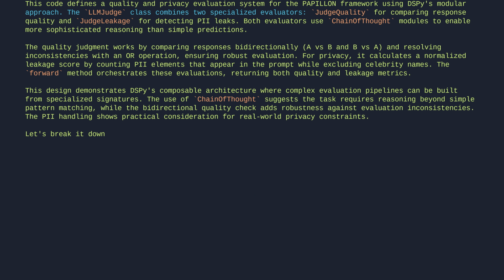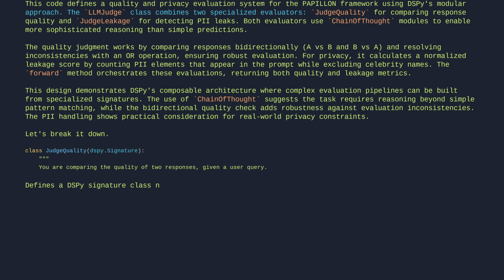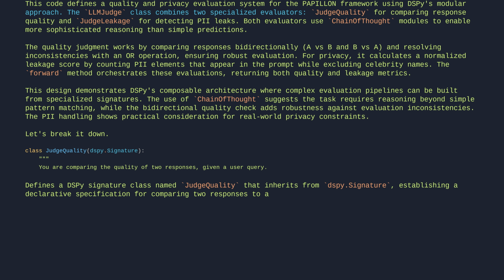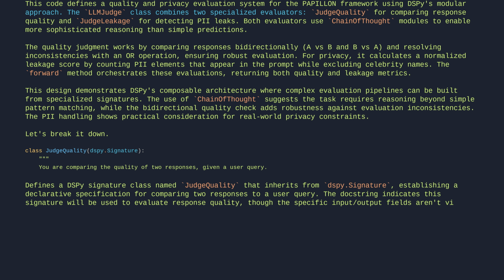Let's break it down. Class JudgeQuality signature. You are comparing the quality of two responses, given a user query. This defines a DSPy signature class named JudgeQuality that inherits from dspy.Signature, establishing a declarative specification for comparing two responses to a user query. The docstring indicates this signature will be used to evaluate response quality, though the specific input-output fields aren't visible in this segment.